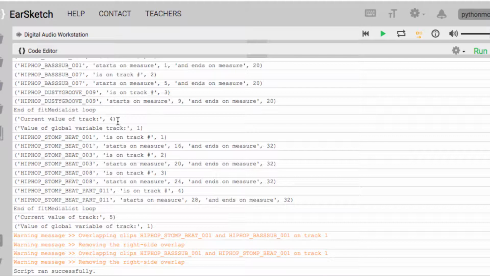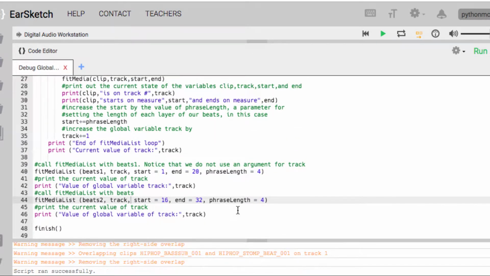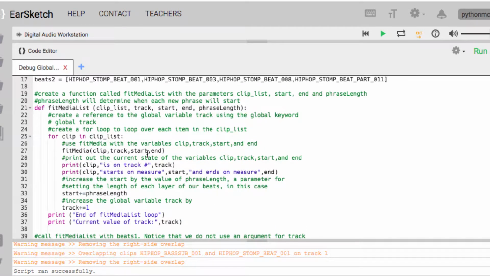That's because it started at 1, then it increased 2 to 3, then you haven't increased the global variable of track, so it tries to drop in the second set of beats at 1 and 2 and 3 because you just started back at 1, because you're just passing the value of track, but you're not updating the global variable of track. You're passing this track as effectively a local variable, okay? And you're passing it the value track equals 1.